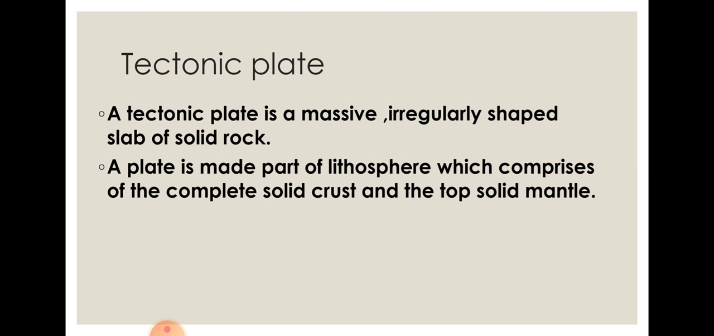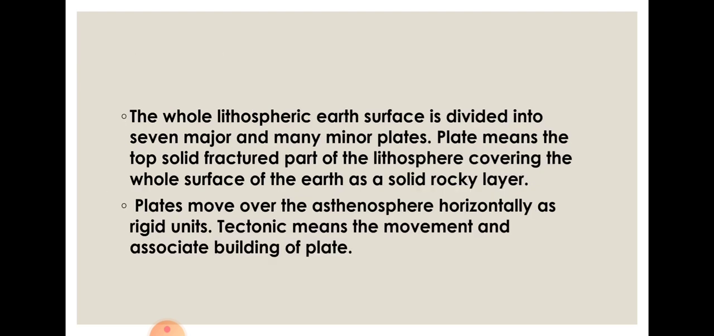You all know about the interior of the earth. The upper layer of the earth's surface is the crust, and the lithosphere is made of the solid crust and the top solid mantle. Now the lithospheric earth surface is divided into seven major plates and many minor plates. A plate means the top solid fractured part of the lithosphere, covering the whole surface of the earth as a solid rocky layer.